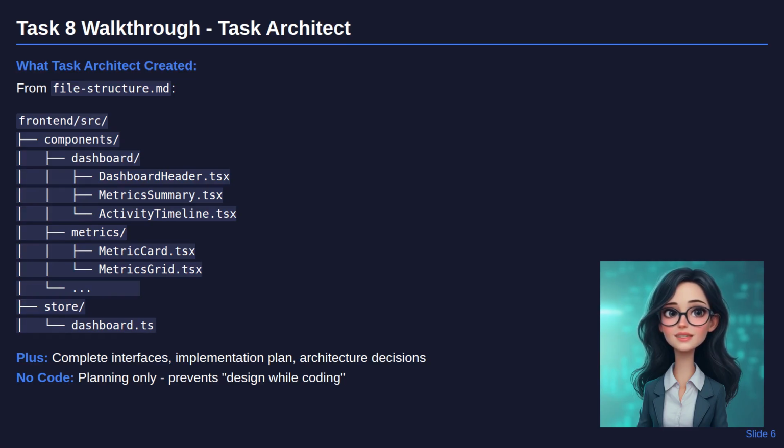Task Architect took the coordinator's task definition and created detailed implementation plans. Look at the file structure. It's not just a list of files. It's a complete component hierarchy showing relationships and dependencies. Dashboard components, metrics components, constituency components, all properly organized. The architect also created interfaces defining exact TypeScript types, implementation plans with step-by-step phases, and architecture decisions with clear rationale.